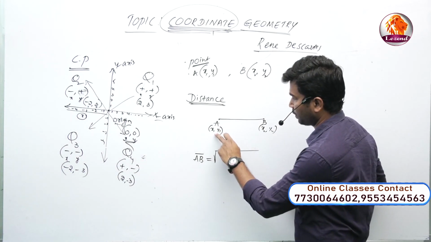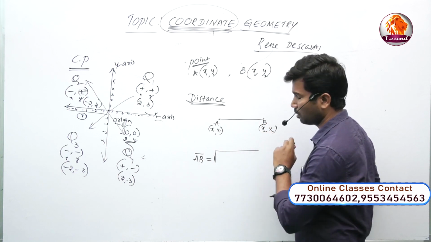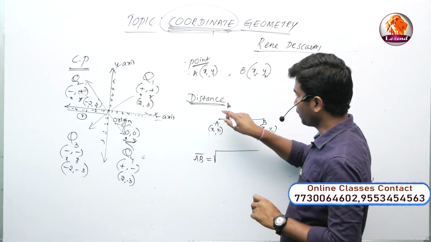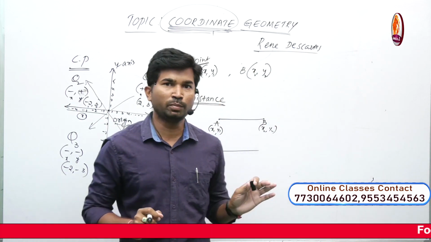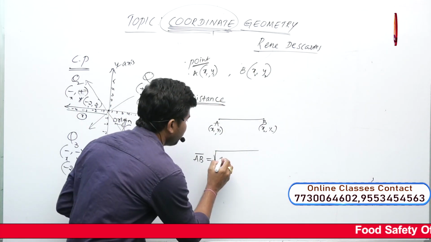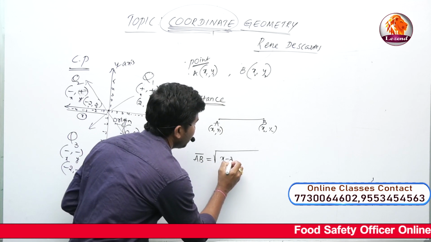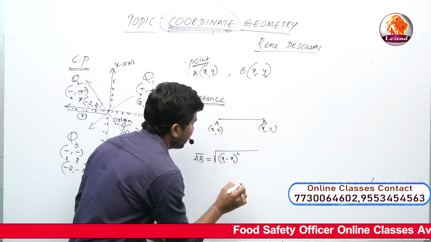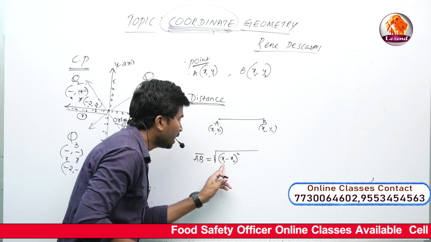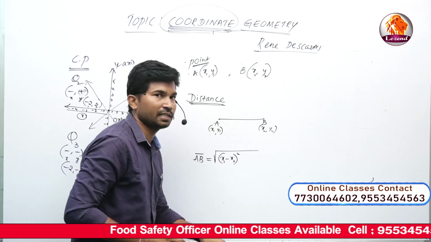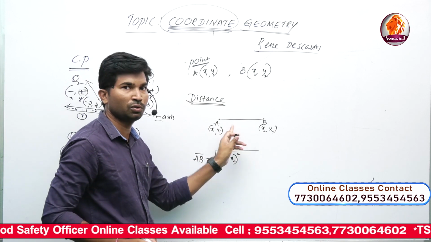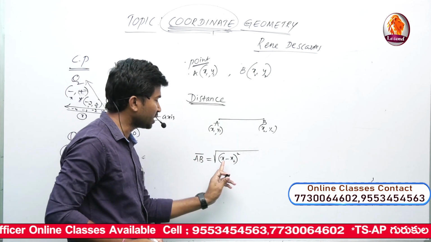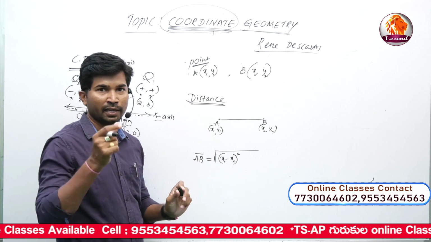Point A has x1, y1, point B has x2 and y2. The distance from A to B, AB bar, is nothing but the distance between A and B. So we have the formula: x1 minus x2 whole square, the difference between the abscissas. x1 is an abscissa, x2 is also an abscissa of the given two points.